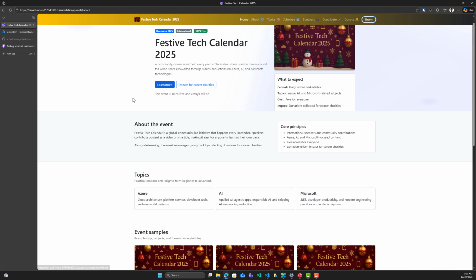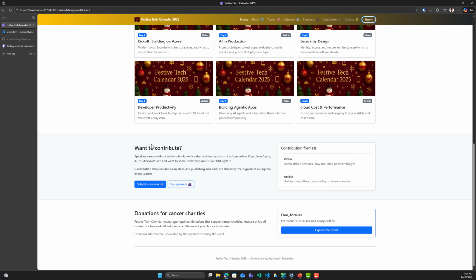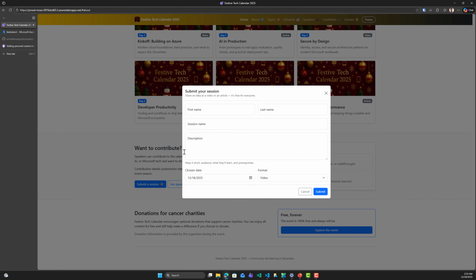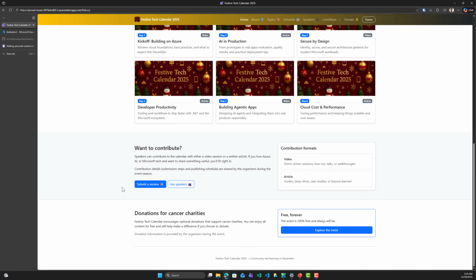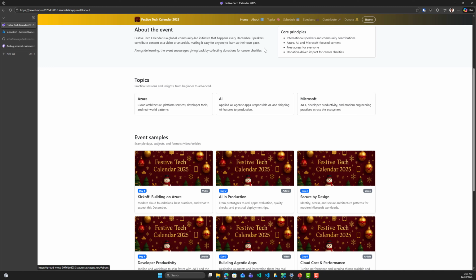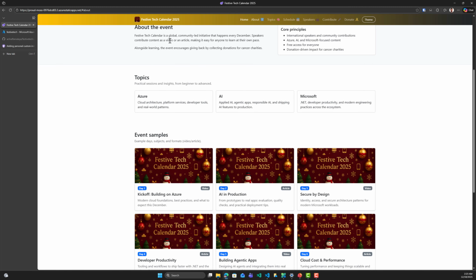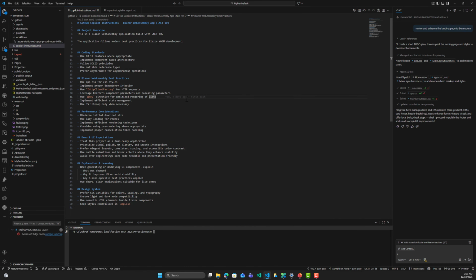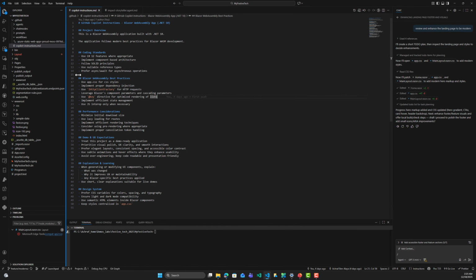We can change the theme right here. As you can see, this is the current one. Submit the session. This is beautiful like that, and we can go and click articles, and we can click like that to go between the dark theme and the white theme. And here we have the about the event for Festive Tech Calendar. So let me go back right here to how I have created this.